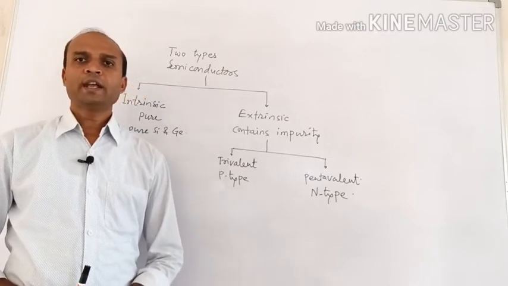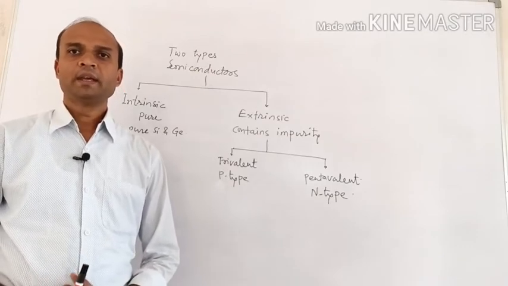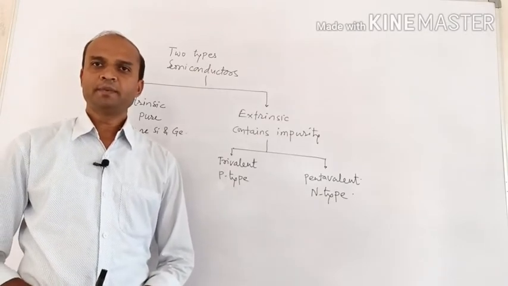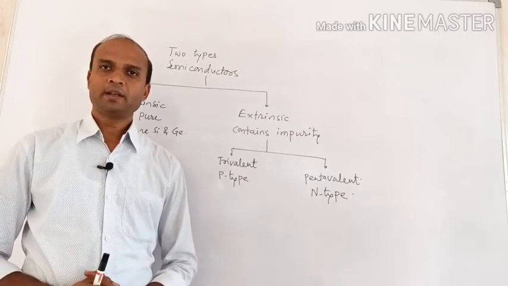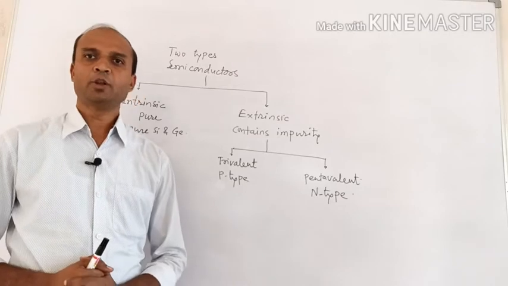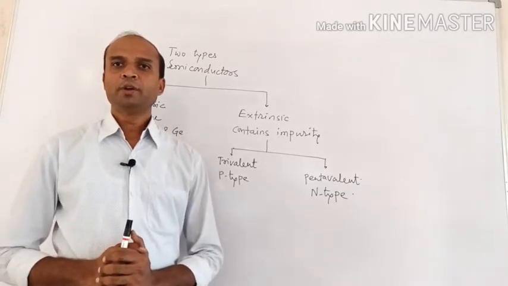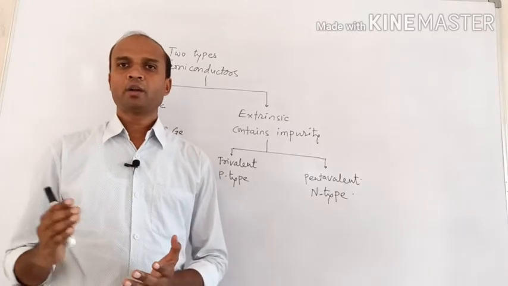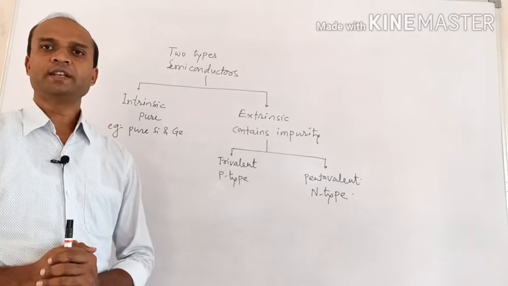Now, the impurity added may be trivalent or pentavalent. Trivalent means they belong to the 3rd group of the periodic table, and pentavalent elements belong to the 5th group.